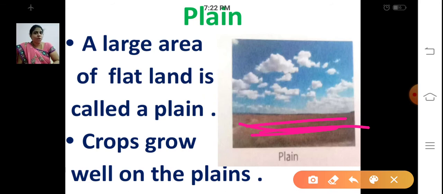Our earth, we live on land. So we have land, different types of land: plain, hill or a mountain, desert. First we'll see about plain. A large area of flat land is called a plain.